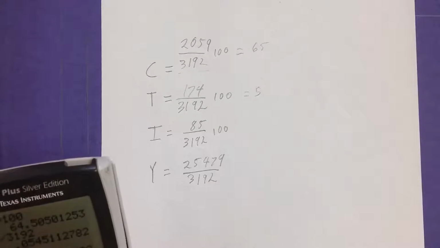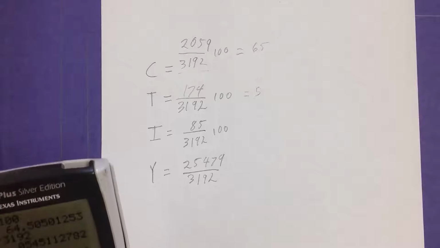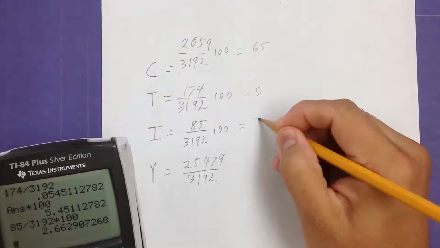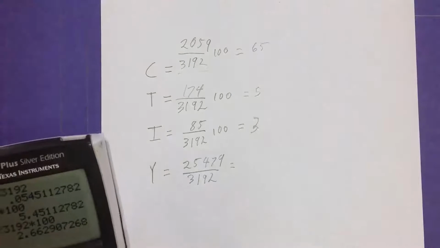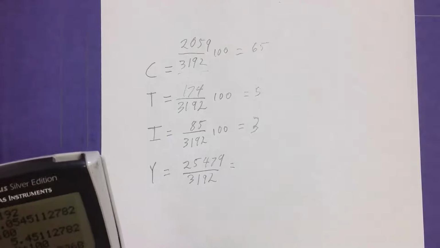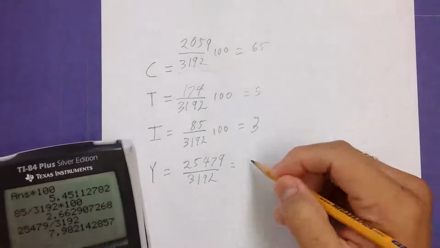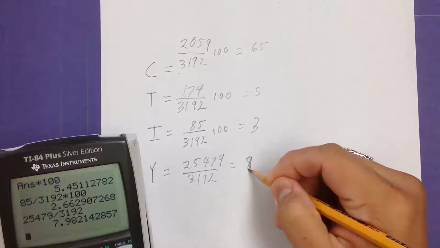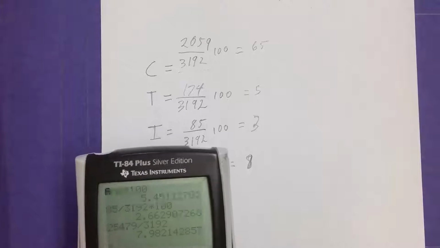This one, 85 divided by 3,192 times 100, is actually 3%. And finally, 25,479 divided by 3,192 is actually 8. So the average yardage gained was about 8.